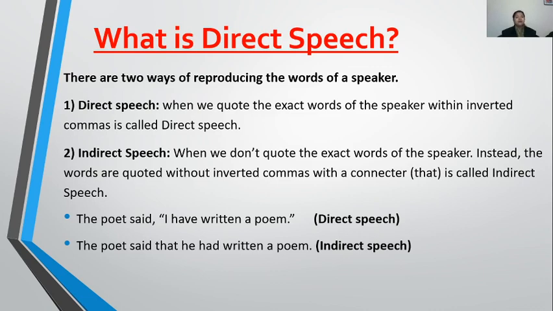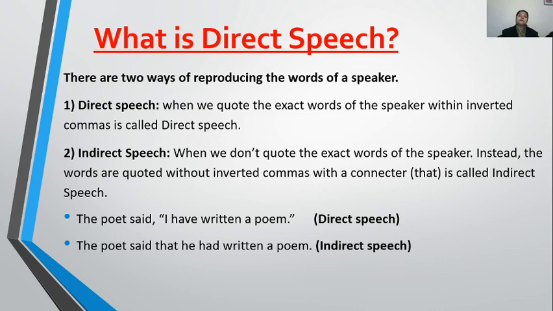And what is indirect speech? When we don't quote the exact words, meaning when the same exact words are not conveyed to the third person, we make little changes in the sequencing, or add some more words, or interchange some of the words.